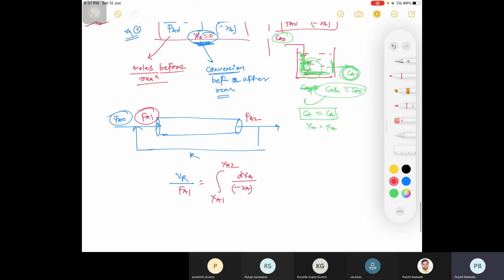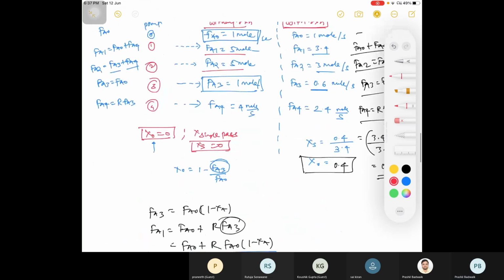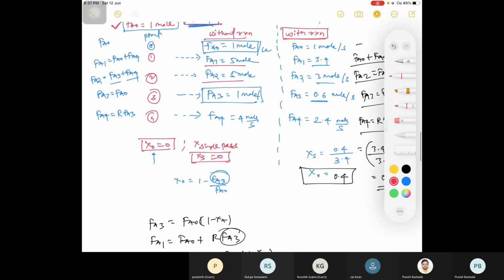Now what is your Fa1 before reaction? Please go and see what is your formula for Fa1 before reaction. Fa1 is what? Fa1, I am asking, that is Fa0 plus Fa4, and if you substitute the value of Fa4 in terms of R, that is before reaction.